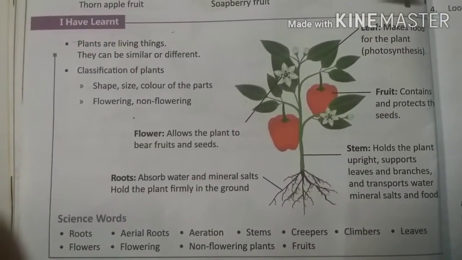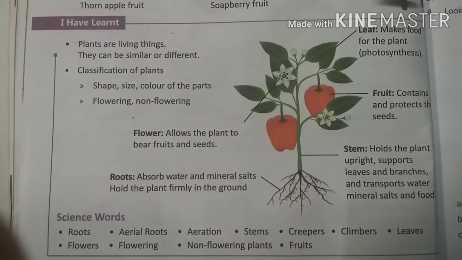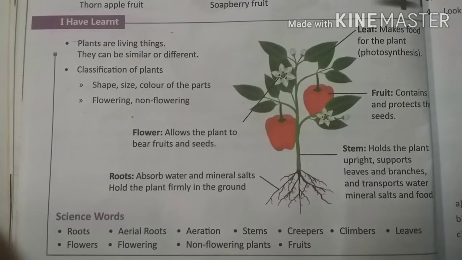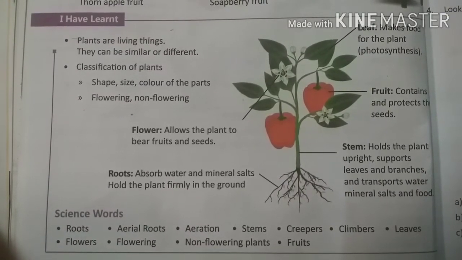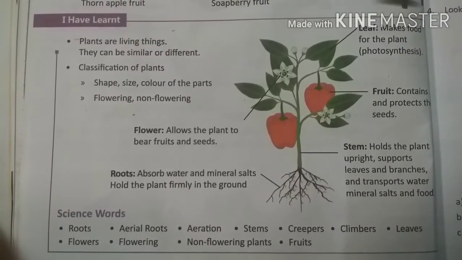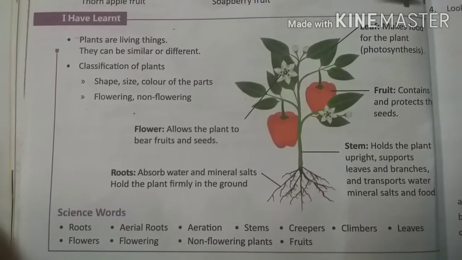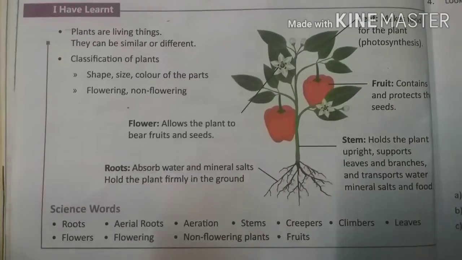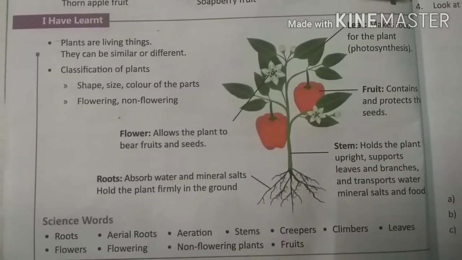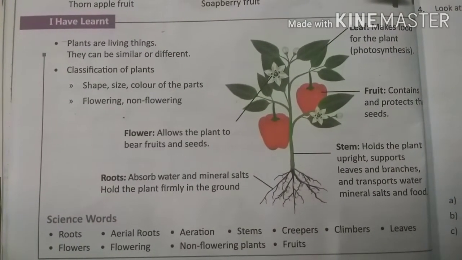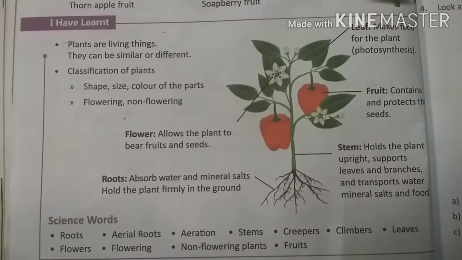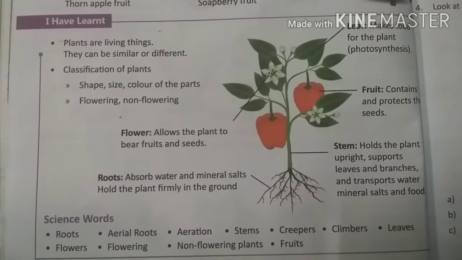Now you can see parts of a plant. It is a very good diagram and you can draw it easily. So today you will draw the diagram. Which are the parts of the plant?